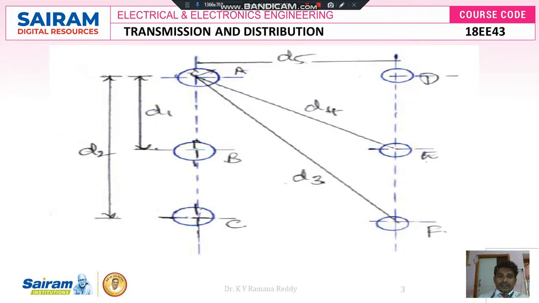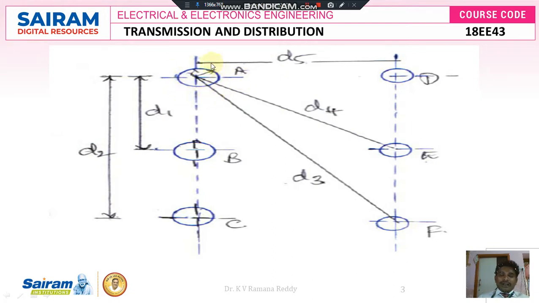If you see here, conductor A, conductor B, conductor C, conductor D, conductor E and conductor F are all connected in parallel and are current carrying conductors. The currents carried by these conductors are all different. The distance between conductor A and conductor B is D1, conductor A to conductor C is D2, conductor A to conductor F is D3, conductor A to conductor E is D4, conductor A to conductor D is D5, and there is a self-inductance and mutual inductance.